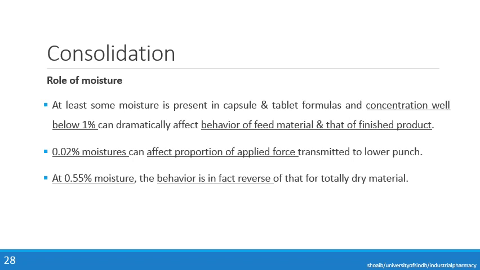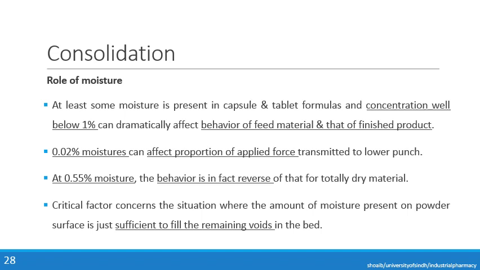It means when the moisture level is at 0.55%, there will be opposite behavior as compared to the dry material. The properties and actions of the dry material will be different from the properties and actions of the same material containing 0.55% of moisture.